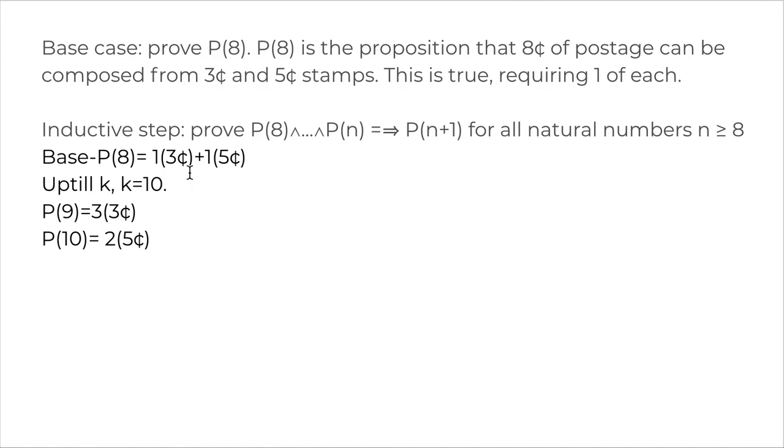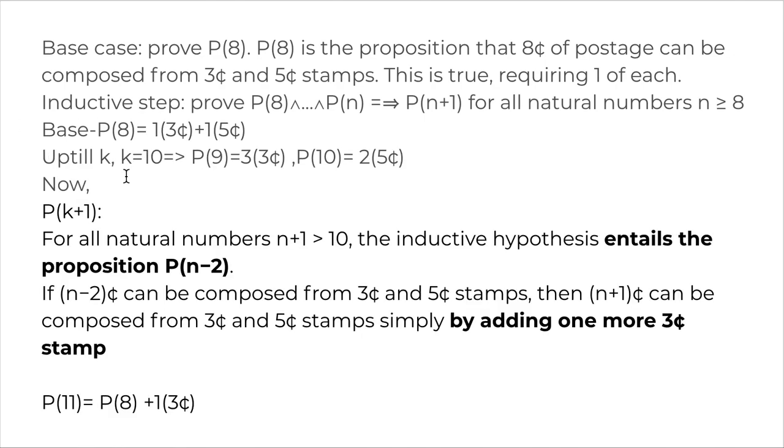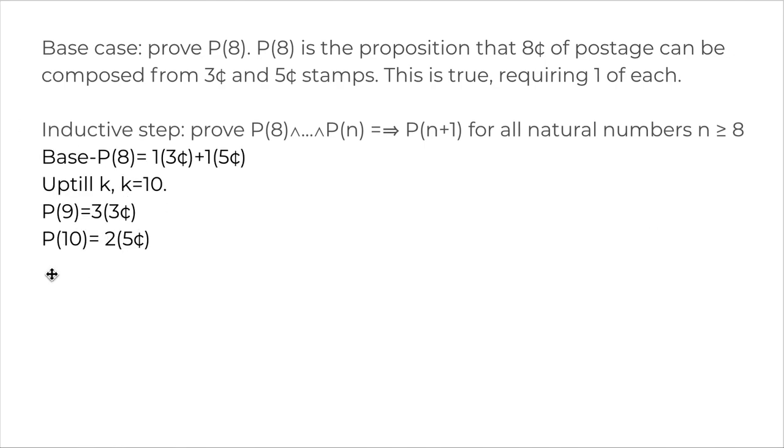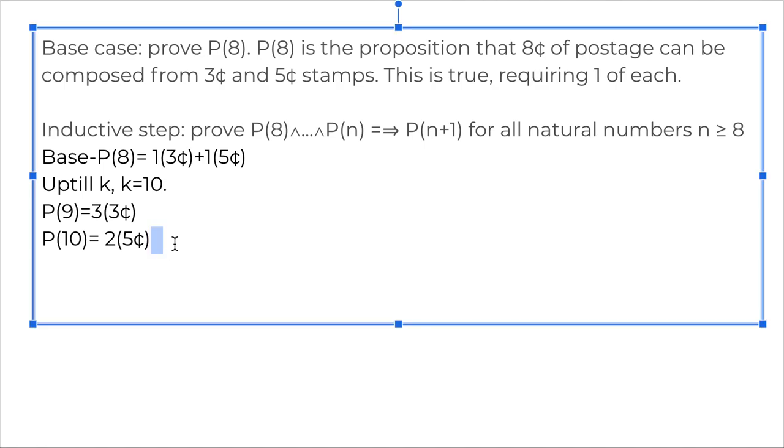11 can be written as the solution of P8 plus 1. P9 can be written as the solution of, sorry, let me just write it down here.